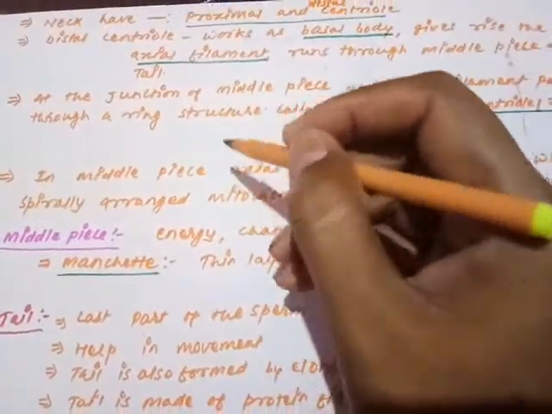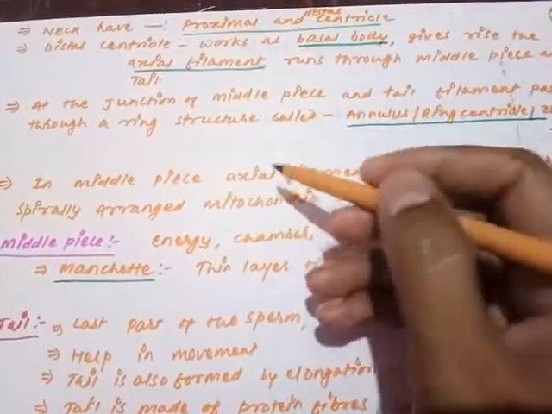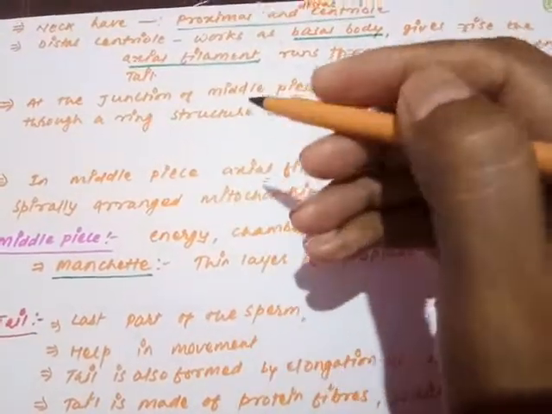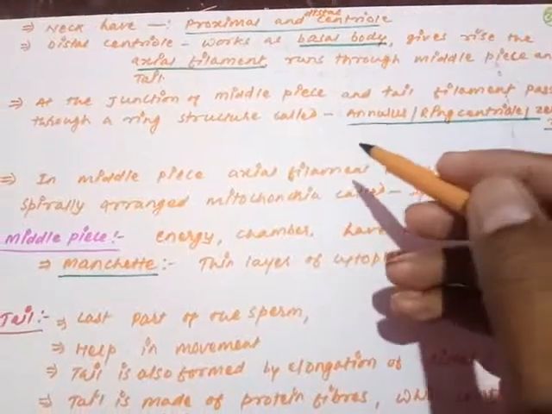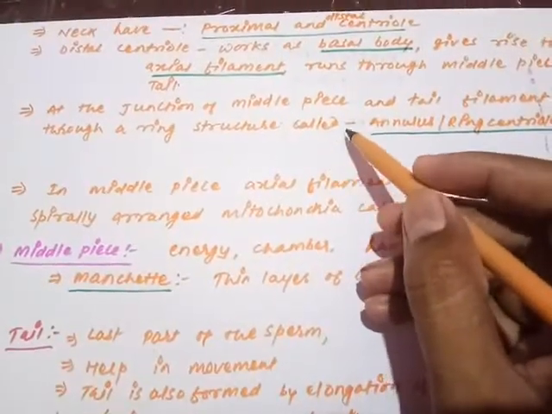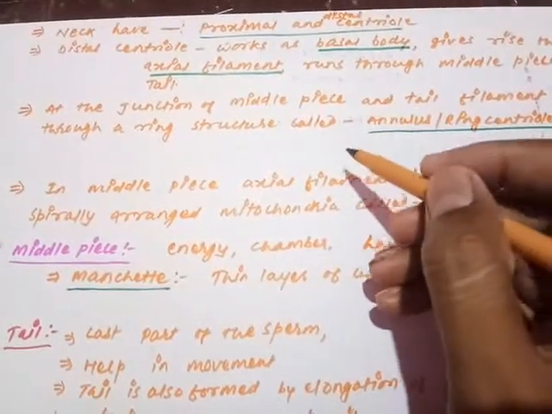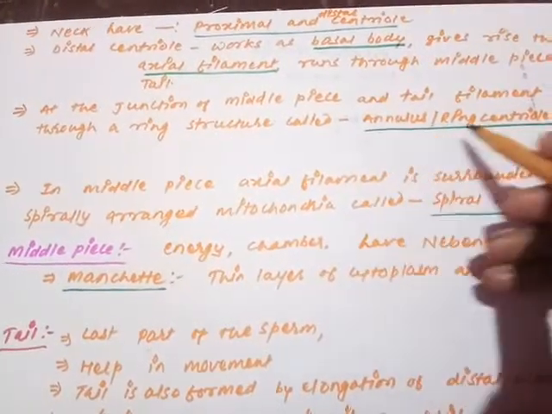Just understand this very important common point I'm going to discuss here. At the junction of the middle piece and the tail, there is a ring present. This ring structure is called the annulus or the ring centriole. At the bottommost region of the middle piece, at the junction of the middle piece and the tail, a ring structure is present, and it is also made of centriole only, so it is called the ring centriole.